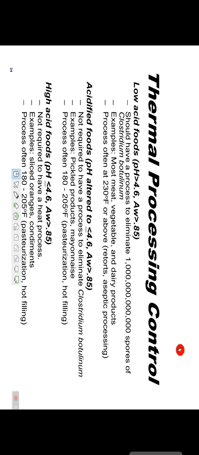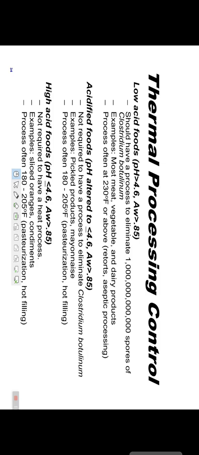Thermal processing control. In thermal processing control, low acid food should have a process to eliminate millions of spores of Clostridium botulinum. Example, most meat, vegetables and dairy product. Process often at 230 degrees Fahrenheit or above. Means there is a high temperature. It is a thermal processing control. How do we control the microbes here? With the help of thermal.